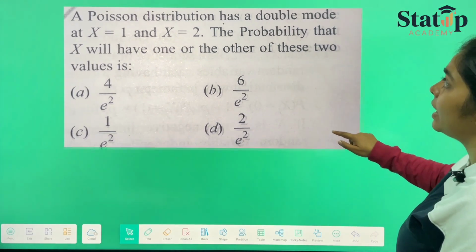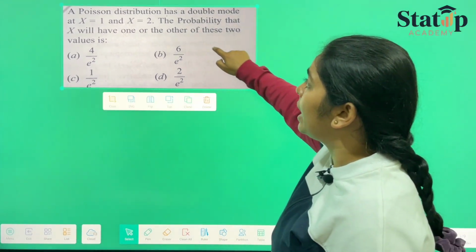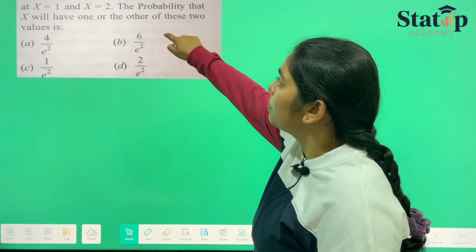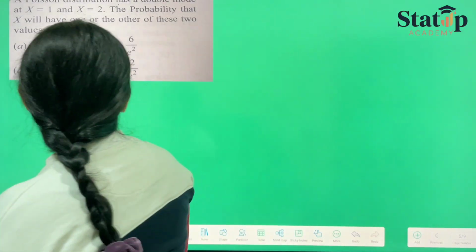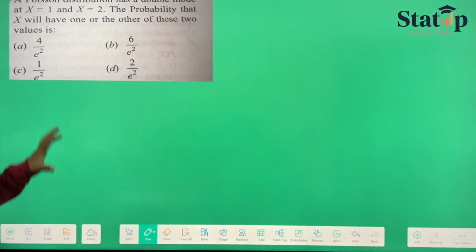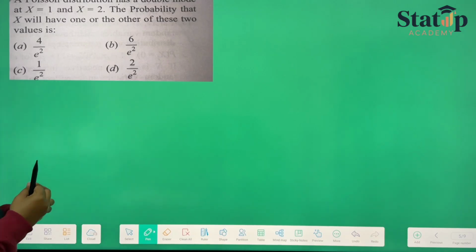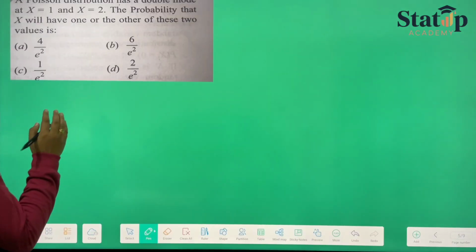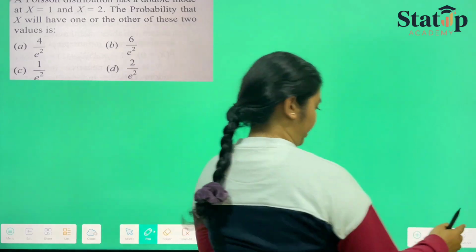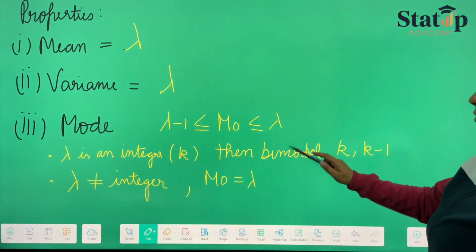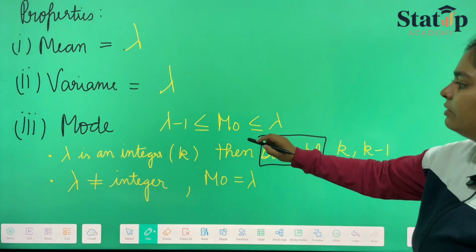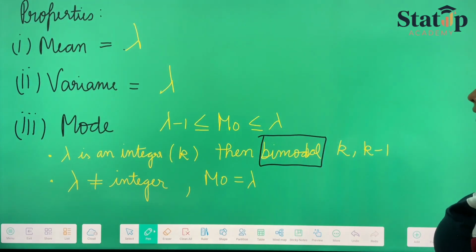Here this is about mode, and they have provided us that a Poisson distribution has double mode at x equals 1 and x equals 2. And which of these probabilities forms that it has one of these two modes. Since the Poisson distribution has double mode, that means, from the property of mode of Poisson distribution we have just learned, that it can be bimodal only when lambda is an integer.